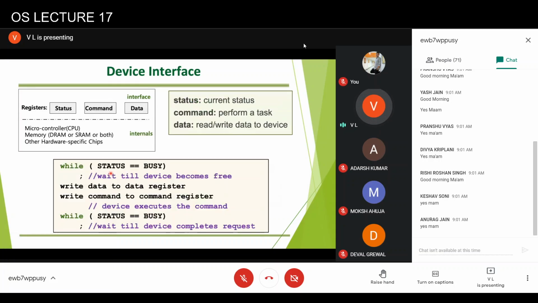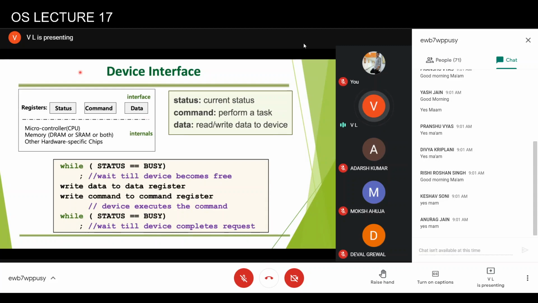Generally, if you look at any device, its interface to the CPU will be through 3 registers. So a device has to be allocated at least 3 addresses: the first address corresponding to the status register, another address corresponding to the command register, and yet another address corresponding to the data register. A device will be identified by a set of n addresses. In the simplest scenario, there will be only 3 registers, so 3 addresses will be required to interface with this device, so that the CPU can communicate with it.